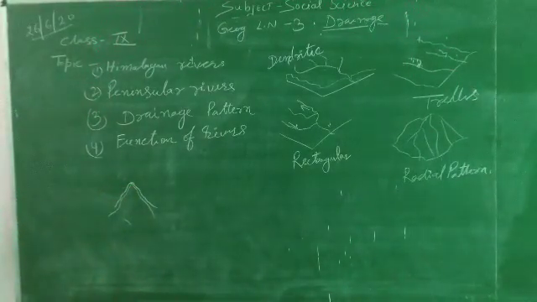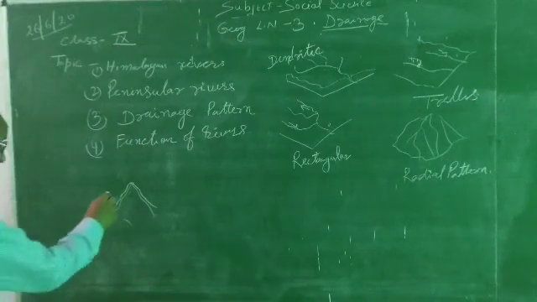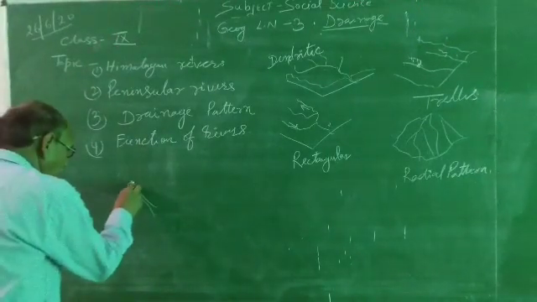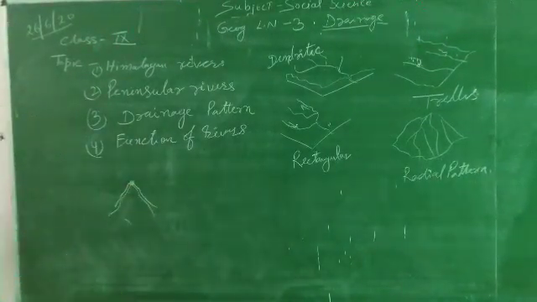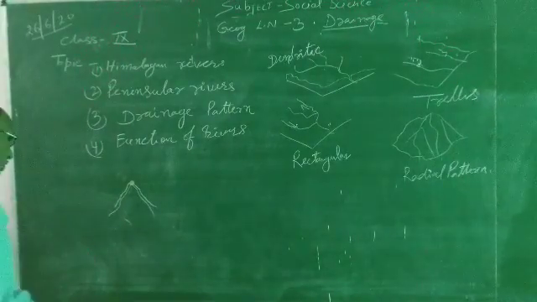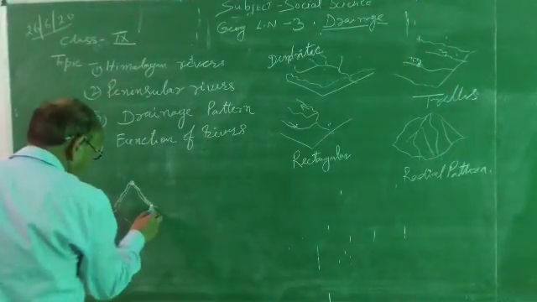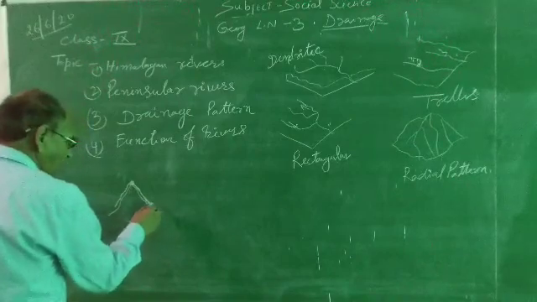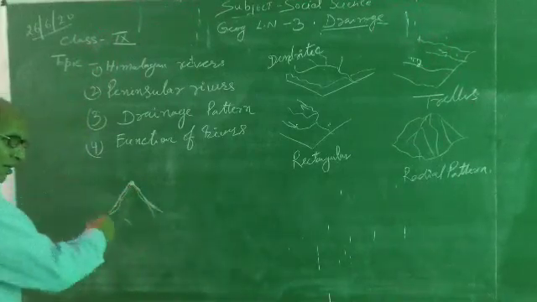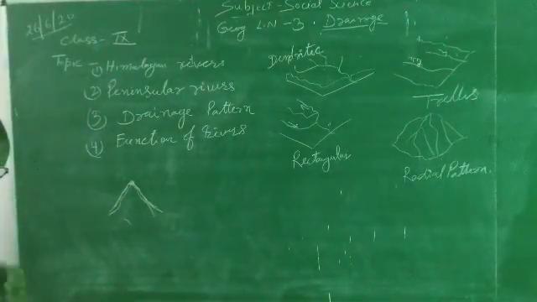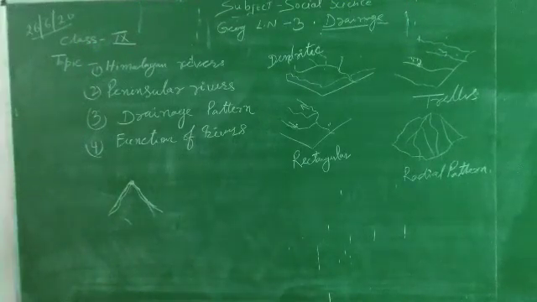So this is known as water divide. The peak, it means the peak of the mountain, divides the water in two parts. One part to the eastern side, one part to the western side. So that is known as upland water divide region.